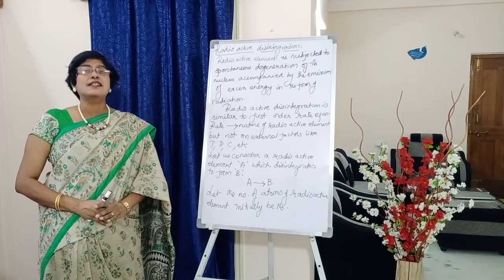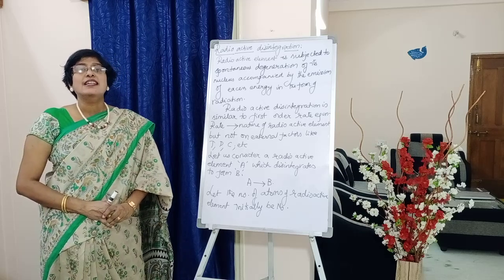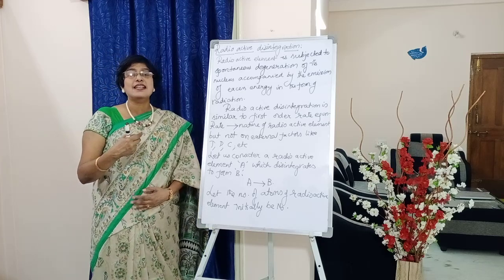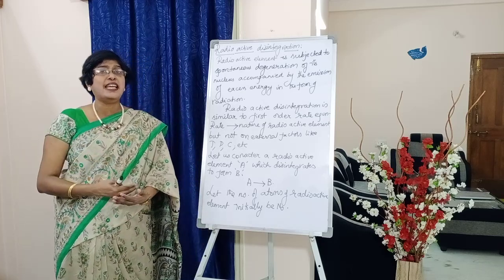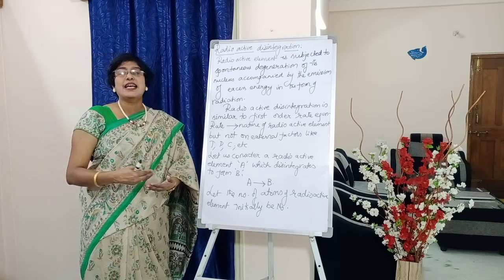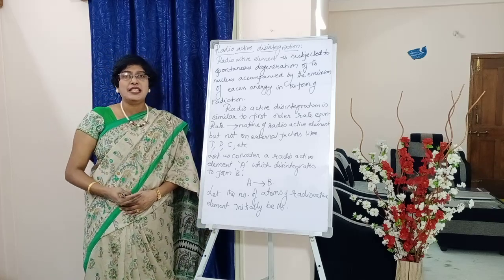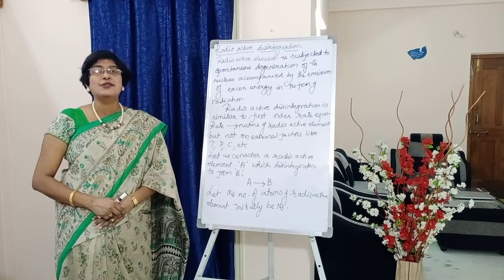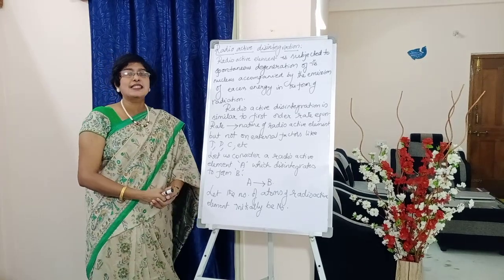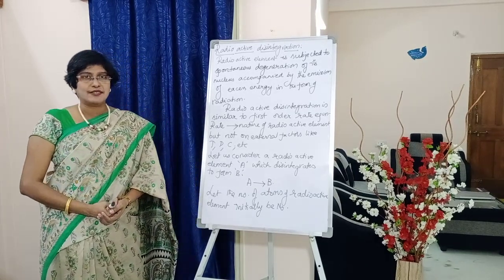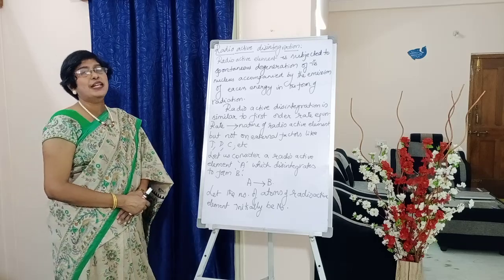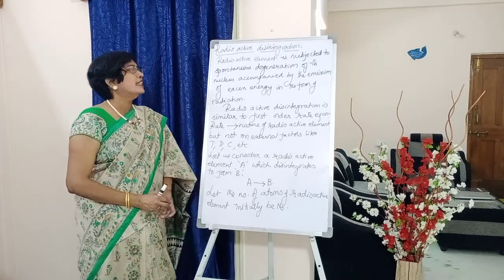I told you, students, radioactive decay occurs when the nucleus has excess of energy. That means we say the atom has an unstable nucleus, an unstable combination of protons and neutrons. Immediately the element is subjected to degeneration, so one element will be converted into another element because of this radioactive disintegration.